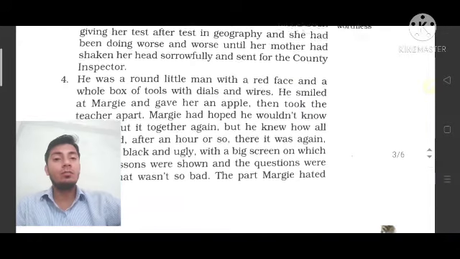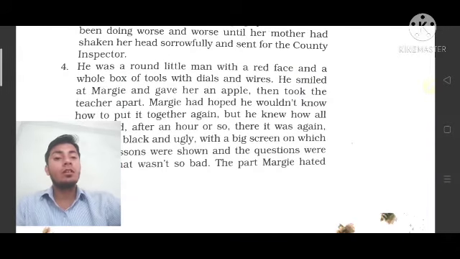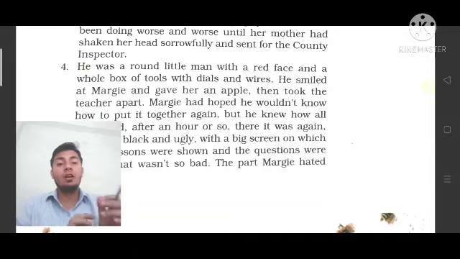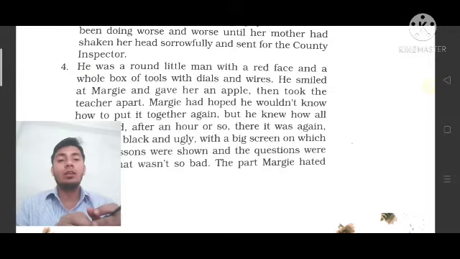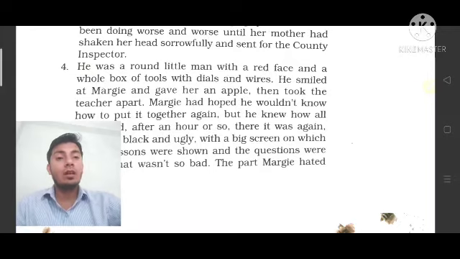But after that, what happens? He was a round little man. It means over here, who came? The country inspector. He wants to inspect that computer because it was not working properly, and this was the reason her tests were going worse and worse. So after that, her mother suggests to send for the country inspector so that he can come and tell something. So he was a round man. He was a round little man with a red face.